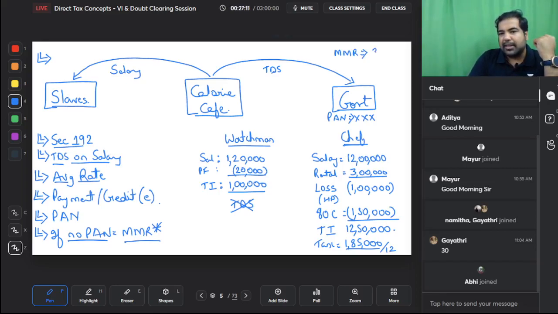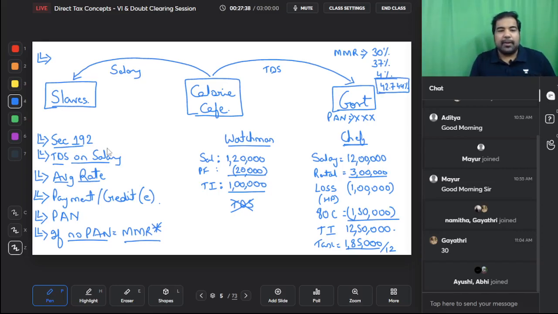Example, the tax rate is 30%. On that, you will charge a surcharge of 37%. And on that, you will charge a cess of 4%. So that basically, if you do 37% of 30, and if you do 4% of 37 and 30, you will get 42.744%. So this is the maximum marginal rate, and this is what needs to be paid in case the PAN details are not given. Perfect.